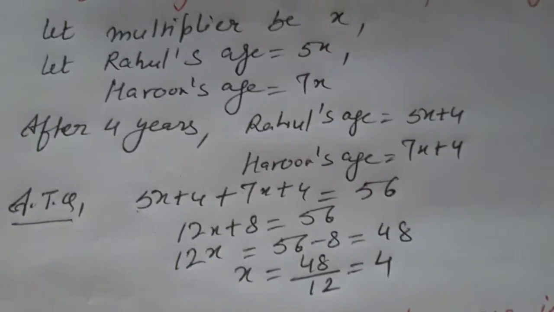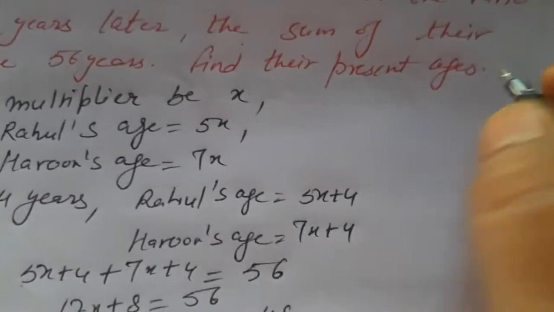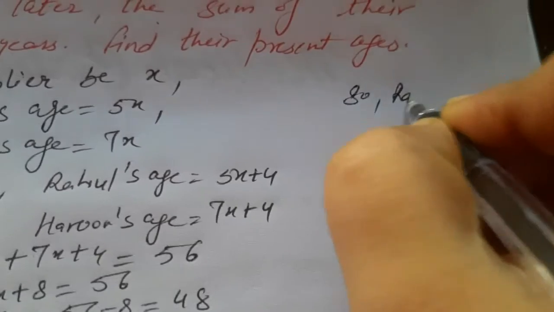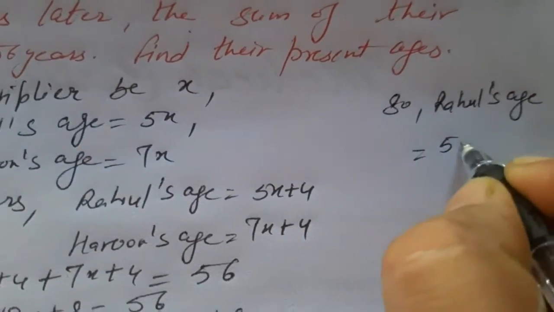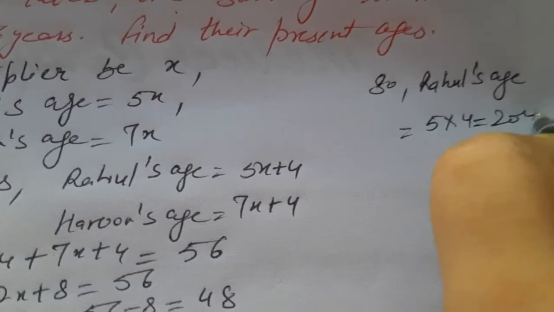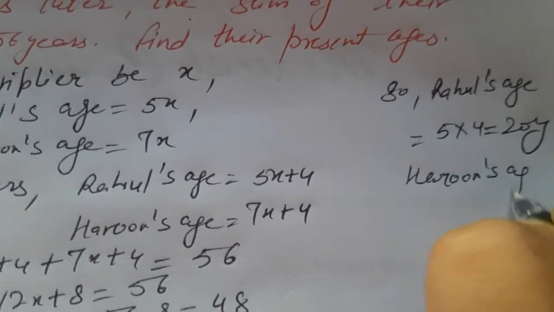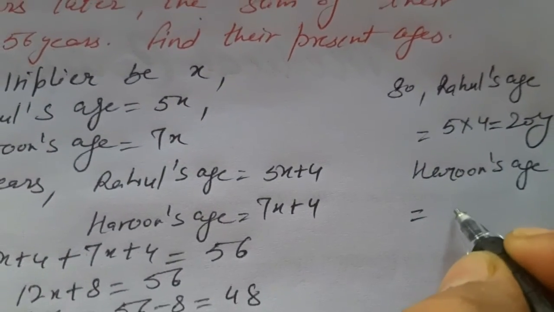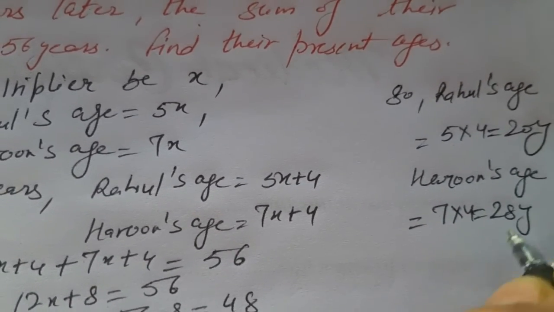Now we have to find out their present ages. So present ages are: Rahul's age, that is 5 into 4, that is 20 years, and Harun's age, that will be 7 into 4, that is 28 years.